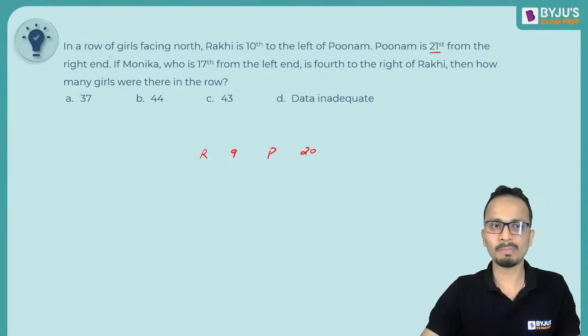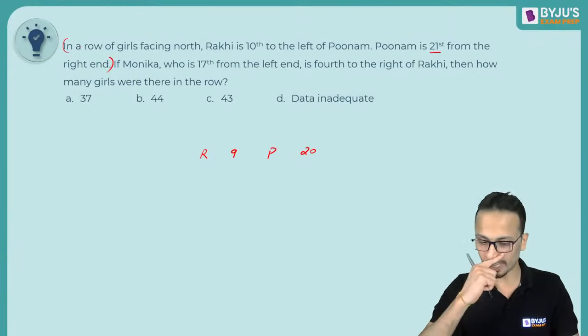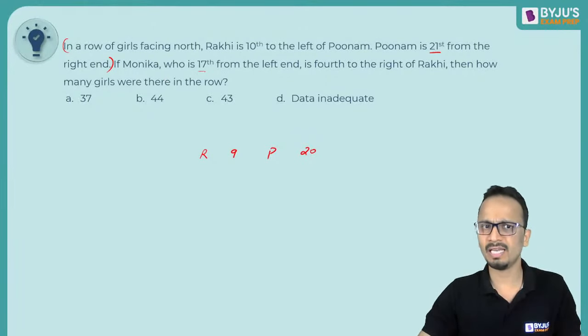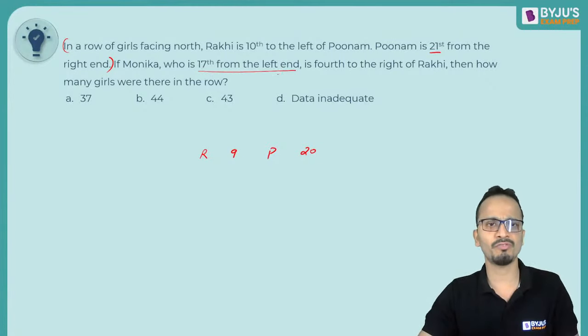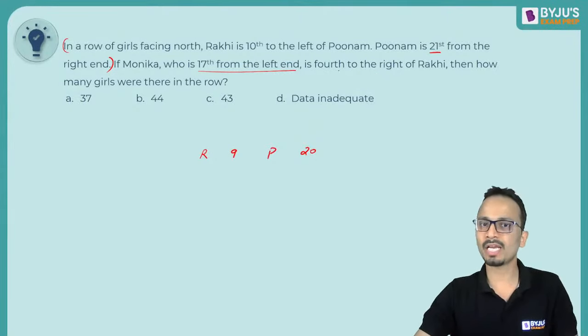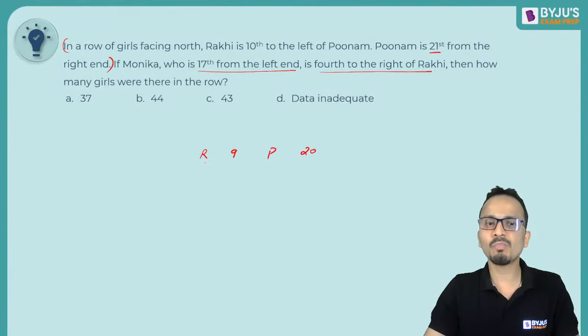All right. So up till this point, we have decoded all the information. Now let's go further. Now if Monica is 17th from the left end, I'll leave this statement for the time being. If Monica, who is 17th from the left end, is 4th to the right of Rakhi, that means Monica is placed somewhere between Poonam and Rakhi.